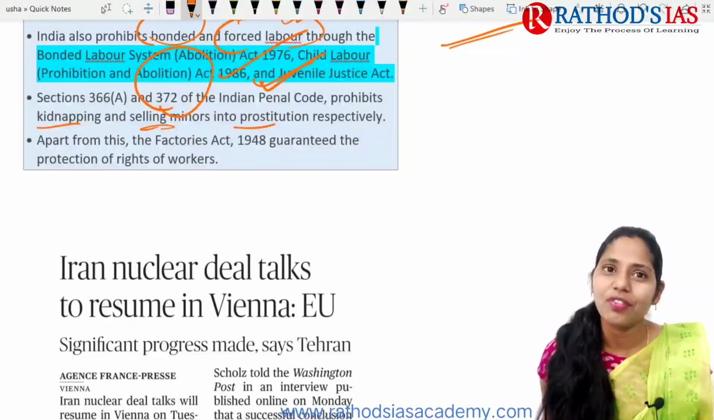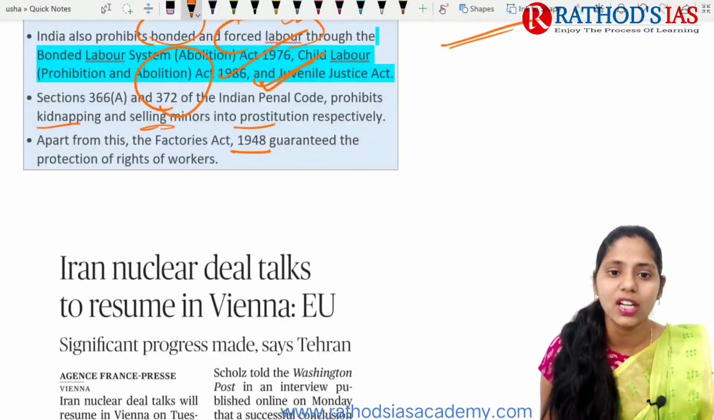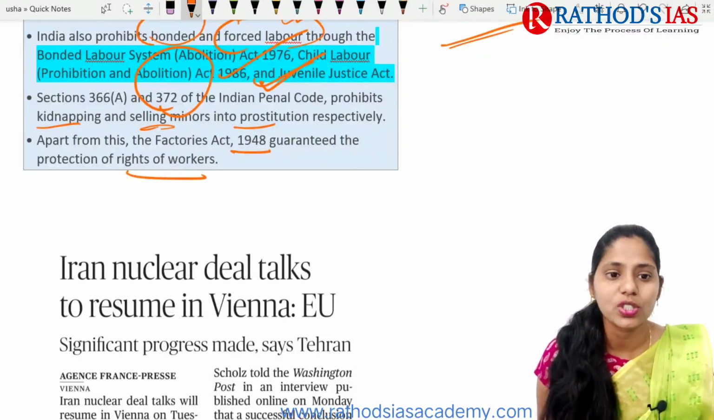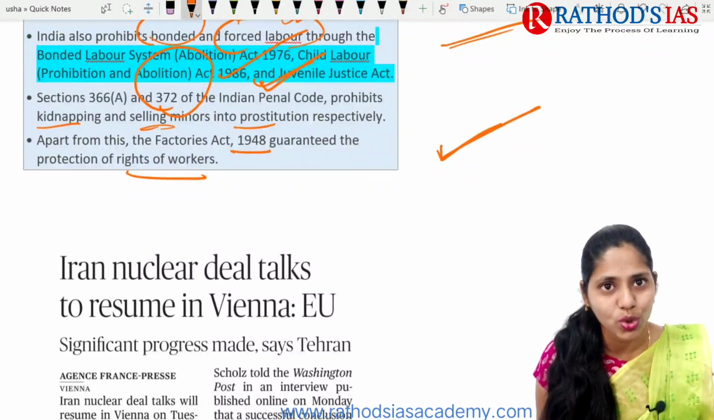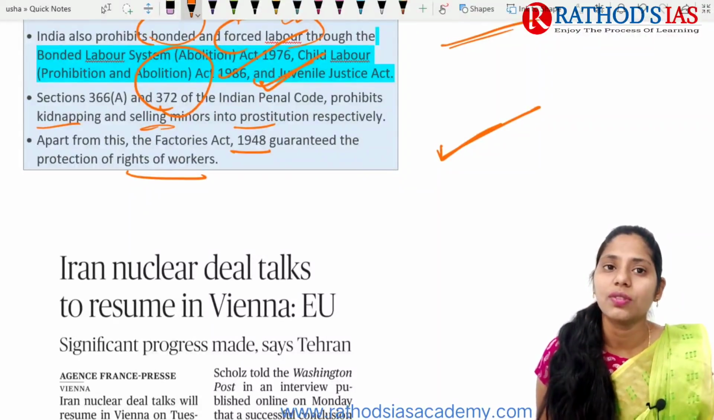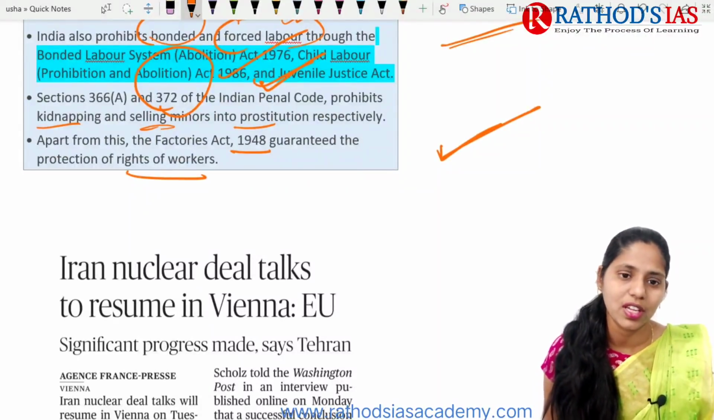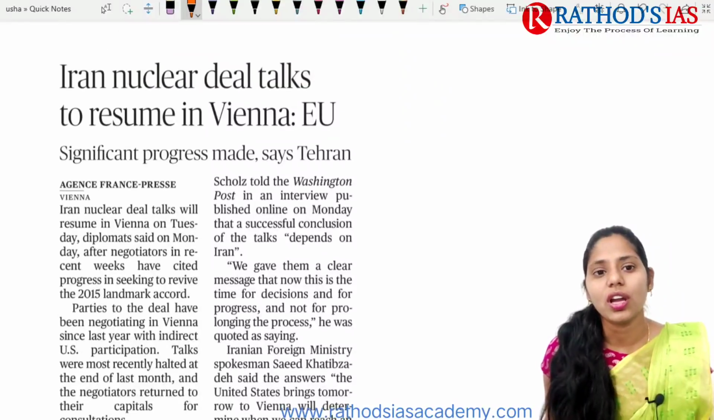We also have the Factories Act of 1948, which guarantees the protection of the rights of workers. So these are some legislations present in India, and you can write these legislations whenever you are writing about human trafficking. Now let us talk about the next topic.